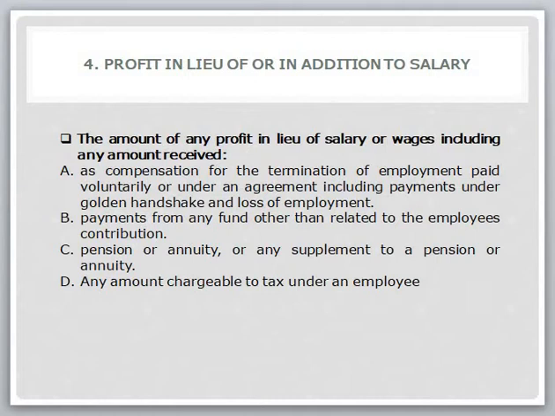Next one is the profit in lieu of or in addition to salary. The amount of any profit in lieu of salary or wage, including any amount received as compensation for the termination of employment, paid voluntarily or under an agreement, including payment under golden handshake and loss of employment. Next is the payment from any fund other than one related to the employee's contribution. Third one is the pension and annuity or any supplement to a pension and annuity, and last one is the amount chargeable to tax under an employee share scheme.